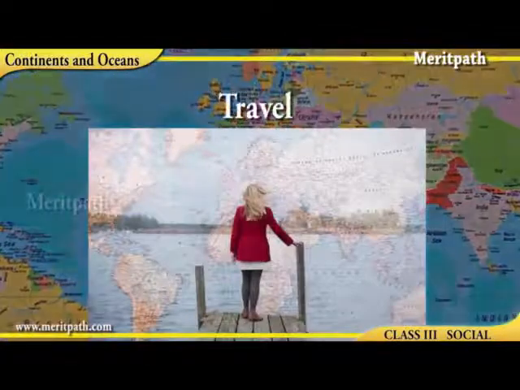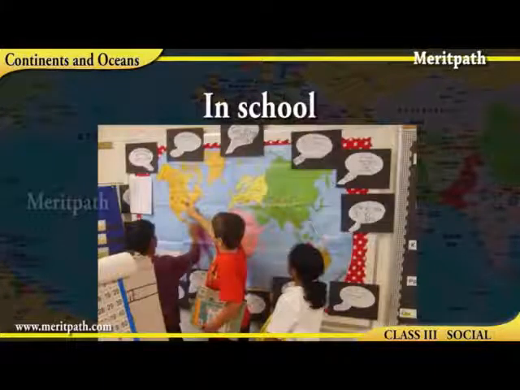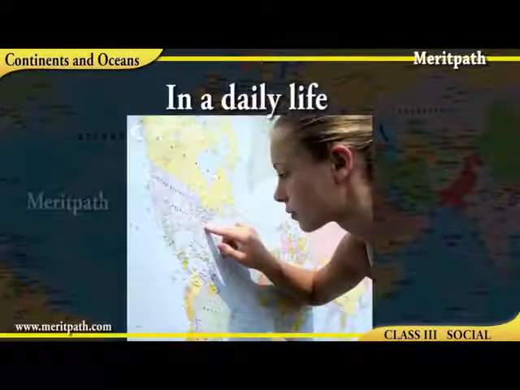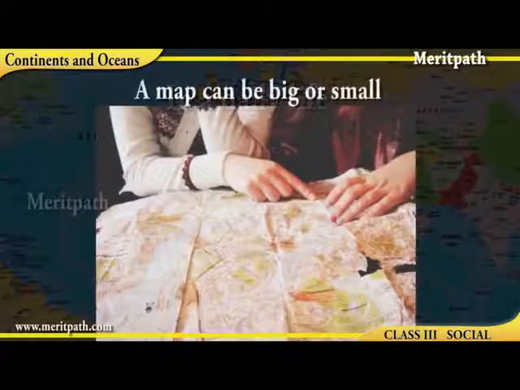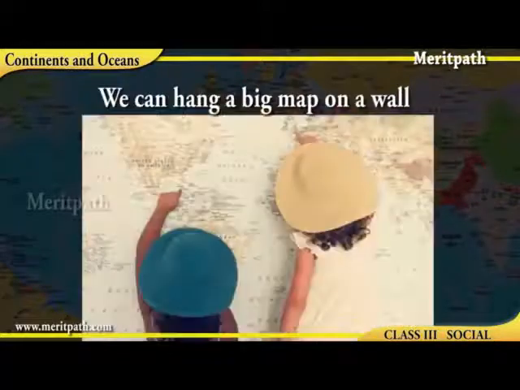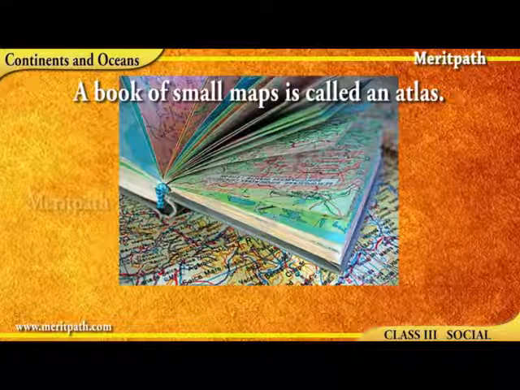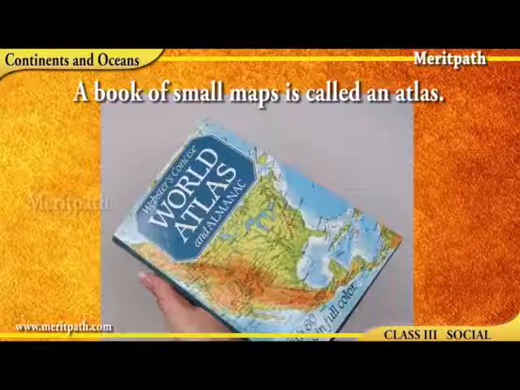We refer to them while we travel or use them in schools and in our daily lives for information about a particular place. It can be a small piece of paper which can be easily carried or a big one which can be hung and used as a wall map. The book which has all the small maps in it is known as an atlas.